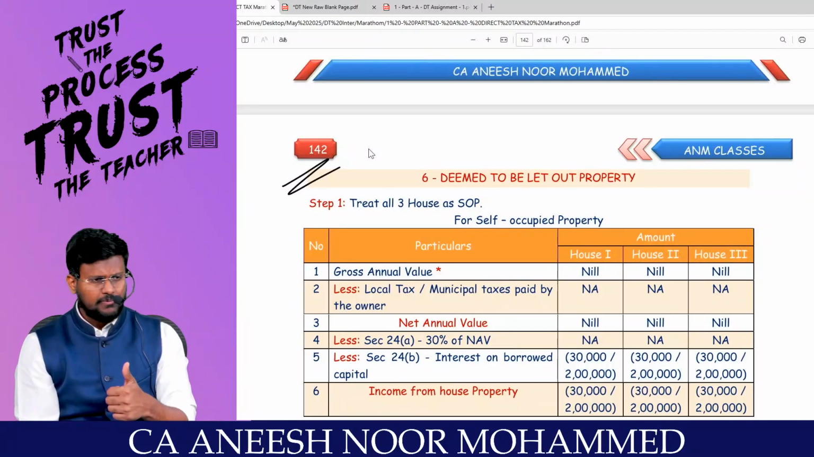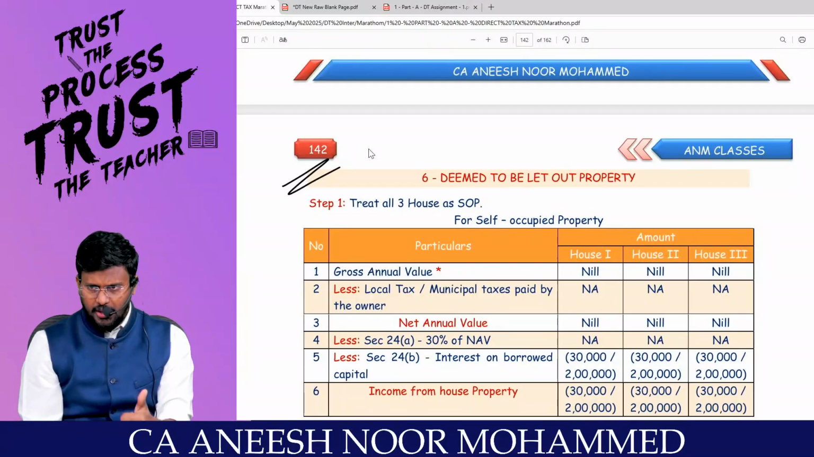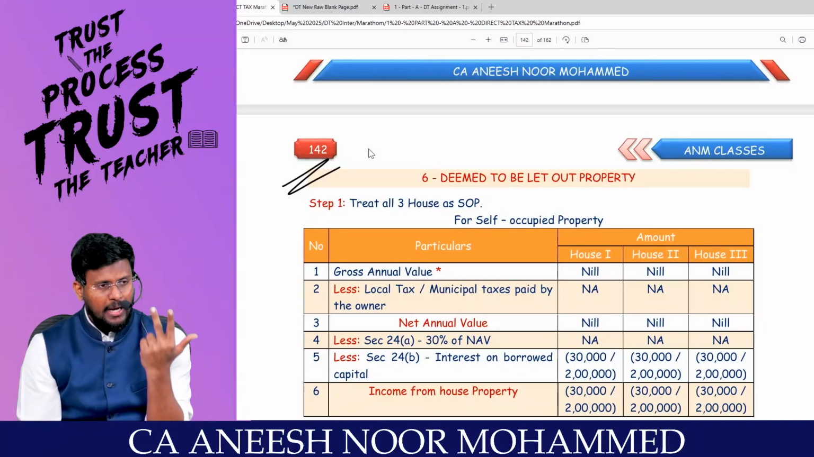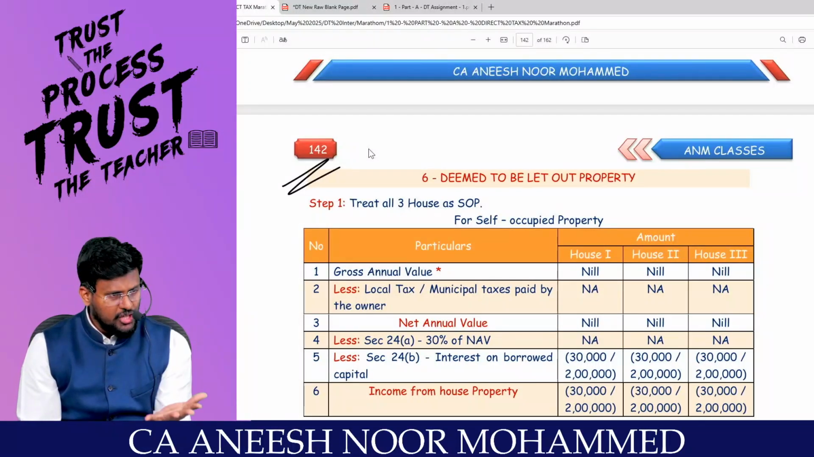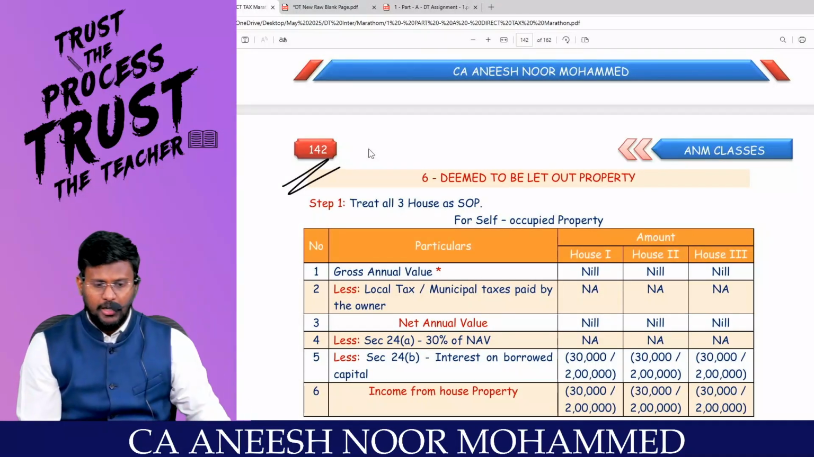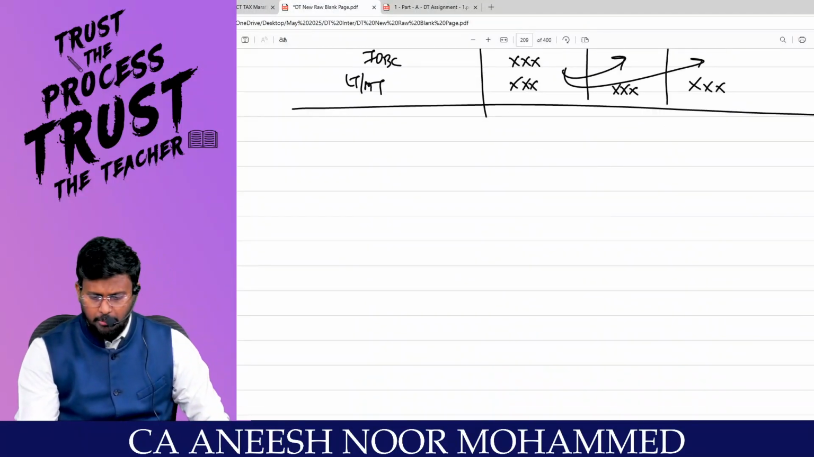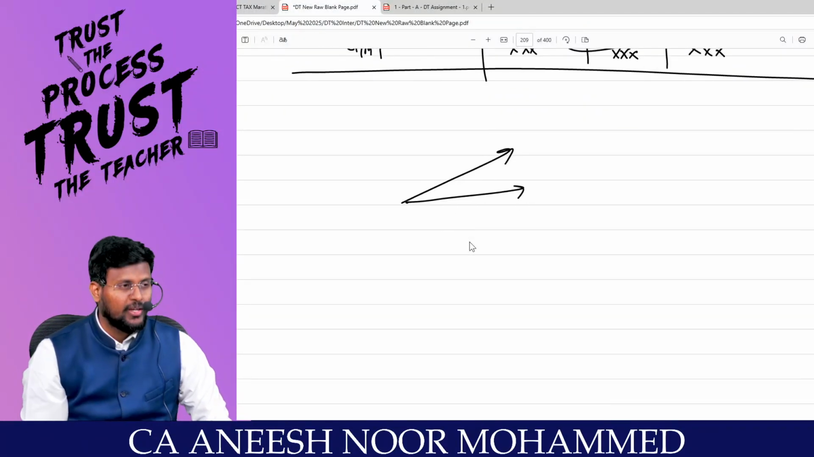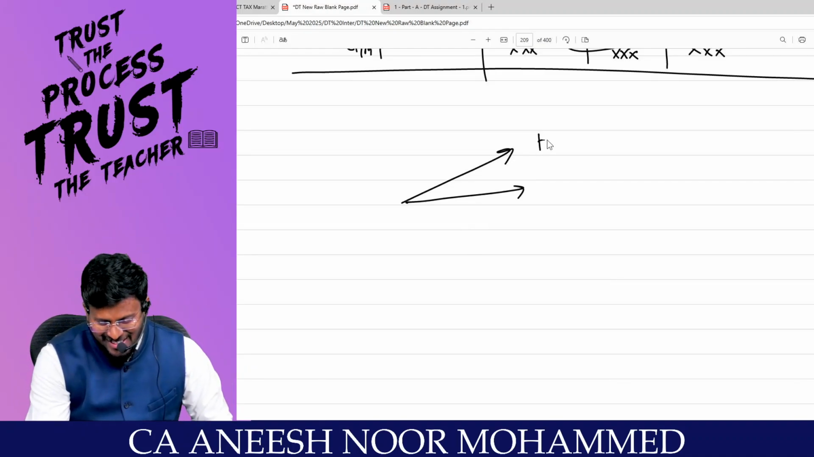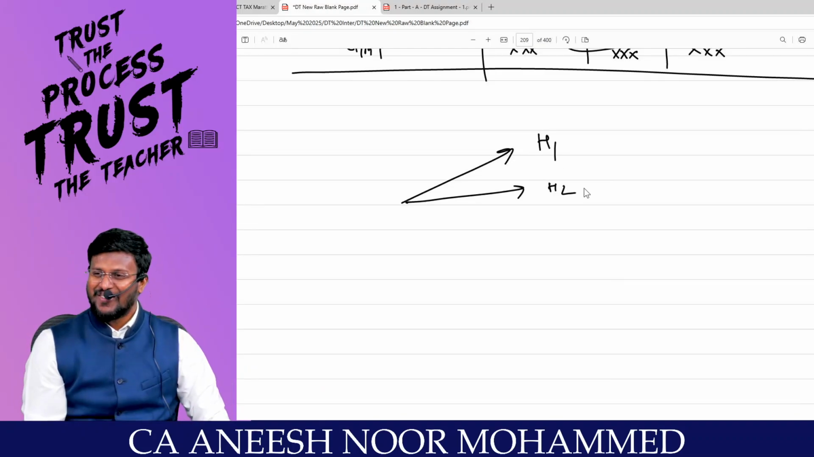Number 1, fully self-occupied property, fully let out property with vacancy, partly self-occupied, partly let out, portion self-occupied, portion let out, deemed to be let out property. What is this concept of deemed to be let out property? For an individual, 2 houses are allowed in India. Are you all really with me? House number 1 and house number 2 for an individual.